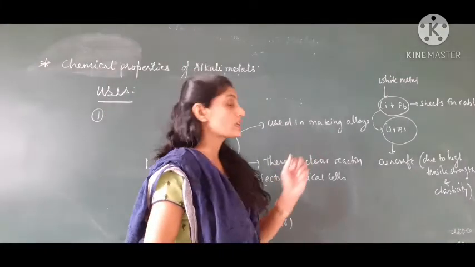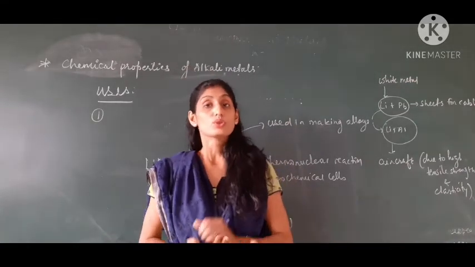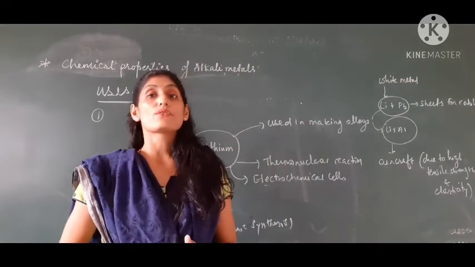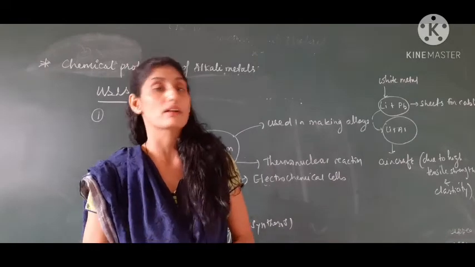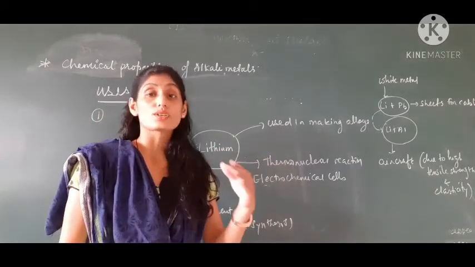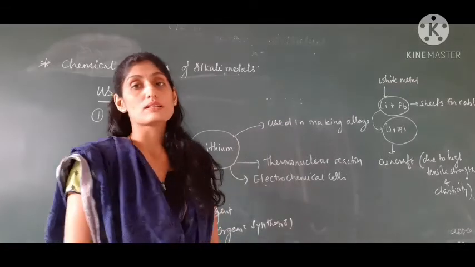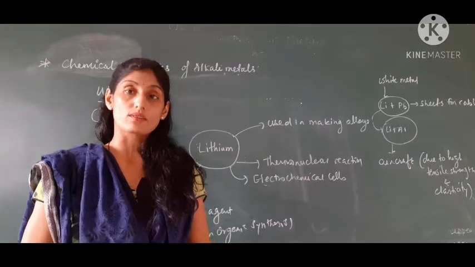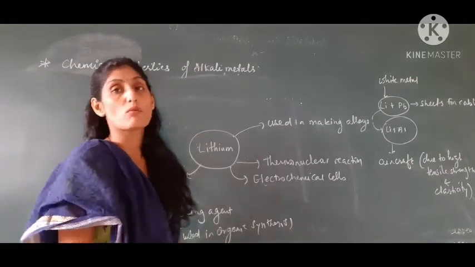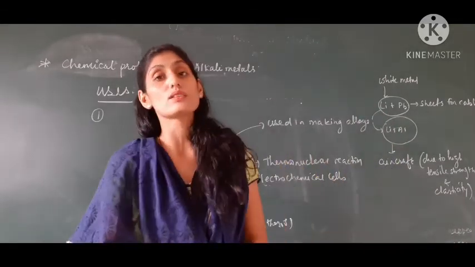Second, whenever lithium and aluminium are combined, that alloy, due to its high tensile strength and elasticity, is used for making aircraft machinery parts. And lastly, lithium is used in thermonuclear reactions as a reagent, as well as in electrochemical cells, that means it is used in making batteries. And last is lithium aluminium hydride. You will see this many times in 12th standard. It acts as a strong reducing agent for many organic reactions. So these are the uses of lithium.